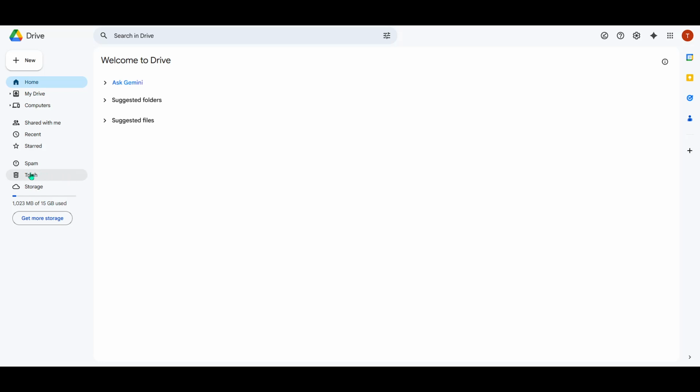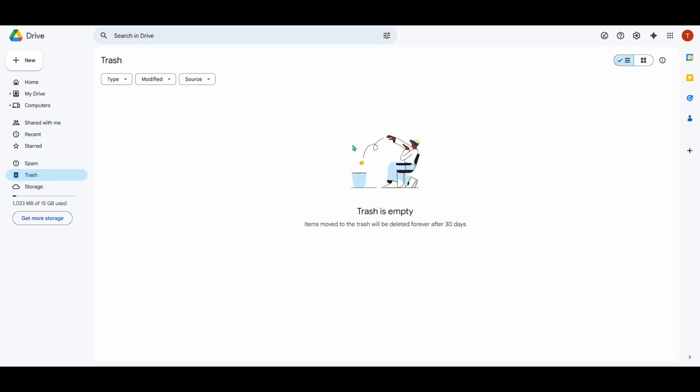Now, look for the Trash option. Click on it, and you'll be taken to a space where Google stores all your deleted files temporarily. This includes files from Google Docs, Sheets, Slides, and even other files you might have uploaded to Google Drive. In essence, the Trash folder acts as a safety net across various Google services, centralizing your files in one easy-to-retrieve location.